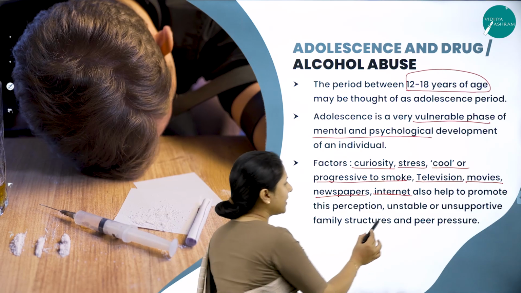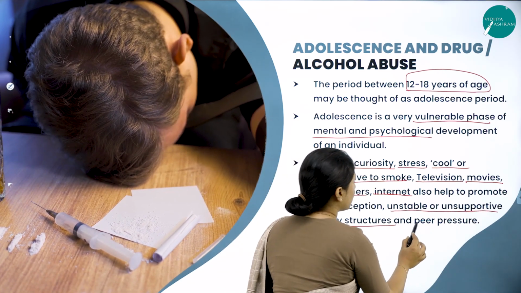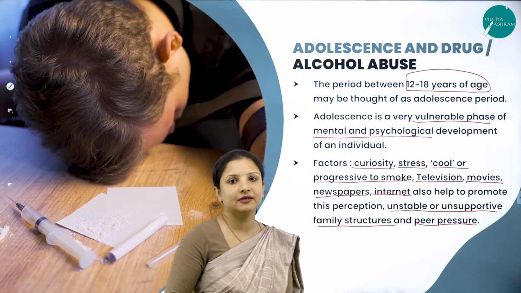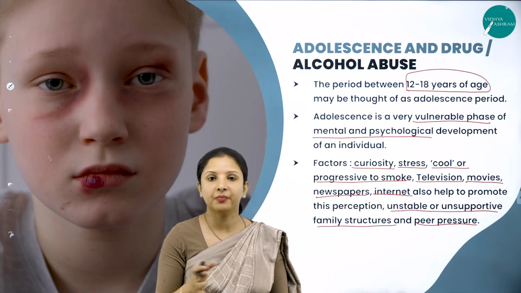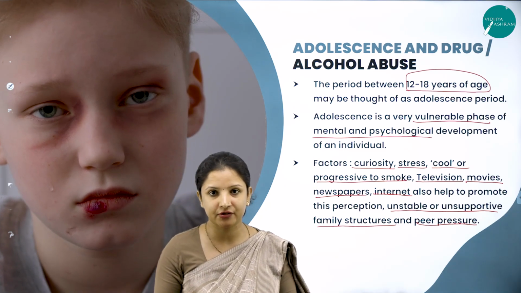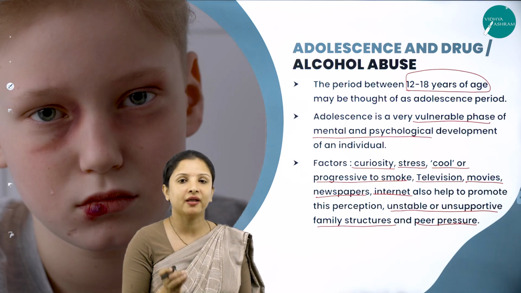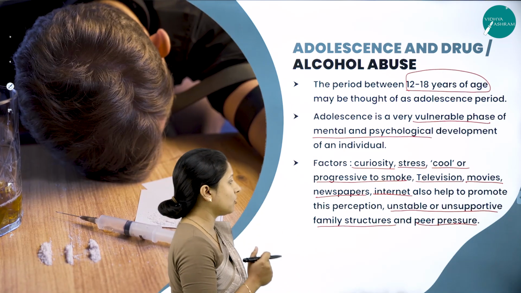And apart from that, unstable or unsupportive family structures and also peer pressure by the relatives, especially comparison. It is always bad to compare one kid with the other, because every kid is special and is different, right? So all that pressure that the parents or the family members put on them can also lead to drug and alcohol abuse.